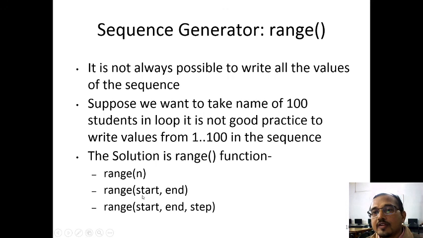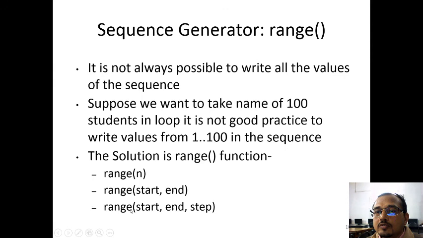It has 3 variants: range(n), which generates values from 0 to n minus 1; range(start, end), which generates values starting with start and going up to end minus 1; and range(start, end, step), which behaves similarly, but each next element is a step ahead.